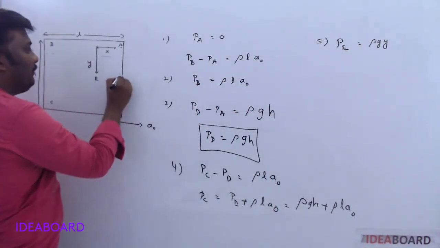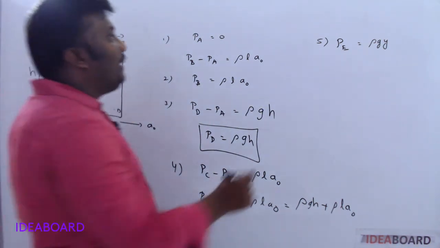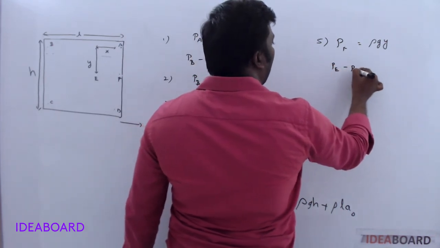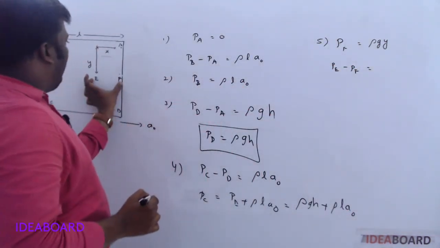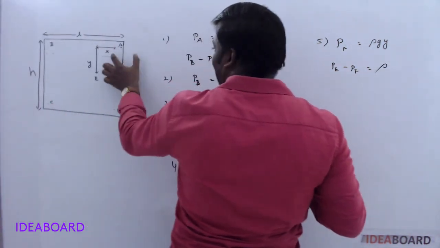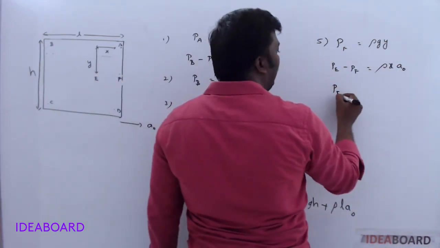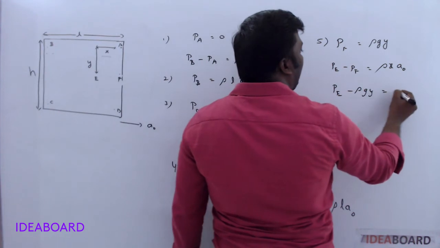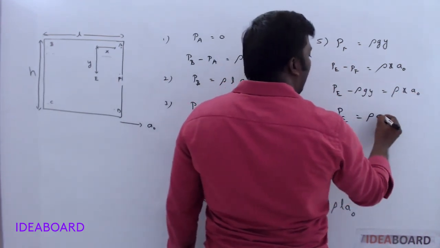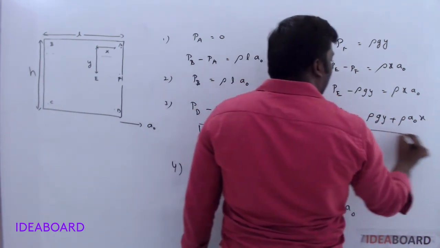Now I got the value of PF. PE minus PF, both points along horizontal direction. Rho, horizontal distance x, A naught. PE minus PF value, rho GY, is equal to rho x A naught. So PE value becomes rho GY plus rho A naught x.